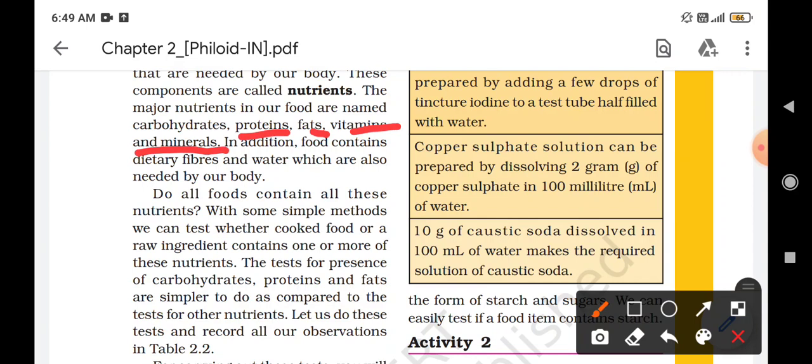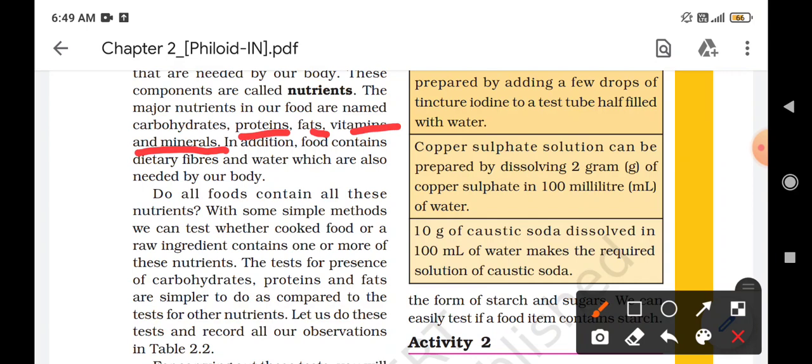In addition, food contains dietary fibers and water for the excretion of excess waste, and they also help in the process of digestion. All these things are required by our body to function in good form.